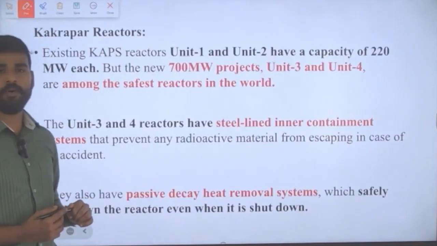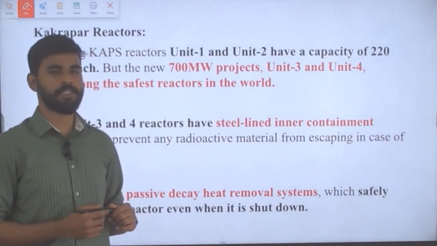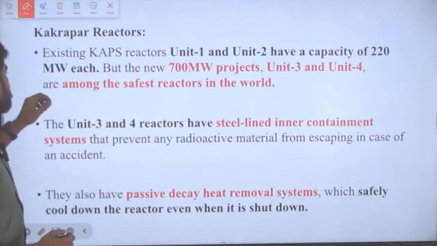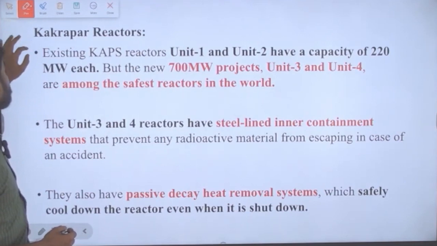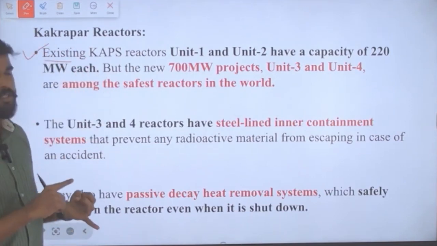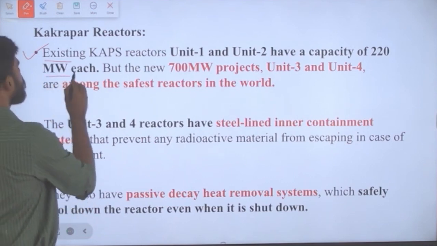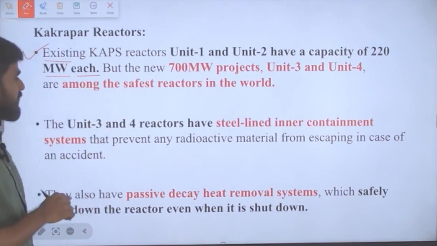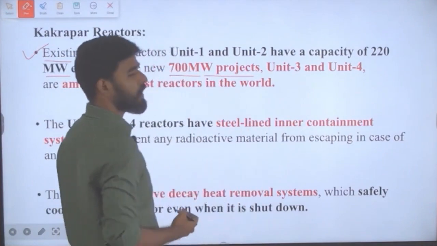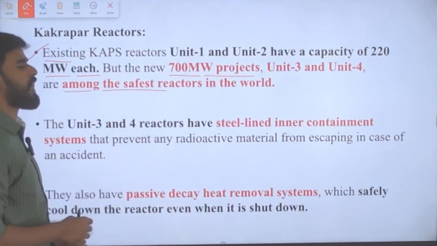Now let us understand the reactors present in this Kakrapar power station, and how they are different from the other reactors in the power station. The existing Kakrapar reactors, that is unit 1 and unit 2, have a capacity of 220 megawatt each, but the new ones have a capacity of 700 megawatt, that is unit 3 and 4, and they are among the safest reactors in the world.